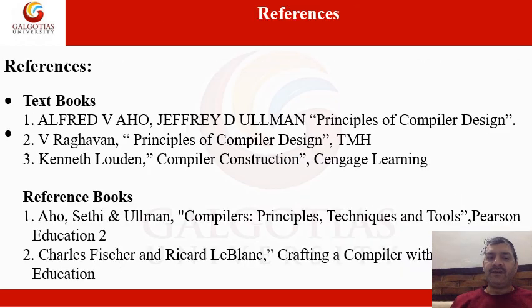The rest are the references. Many times I told you about this particular book, Alfred V. Aho and Jeffrey D. Ullman, Principles of Compiler Design. You can use this book. Each and everything I am telling you, you can find in it, even the examples we discussed in class.